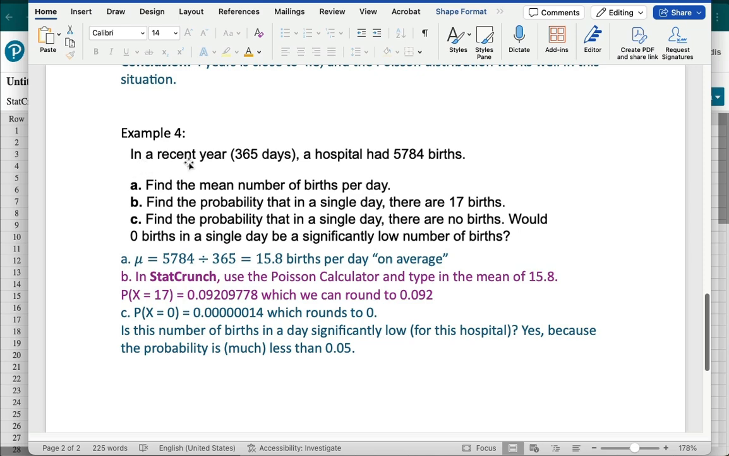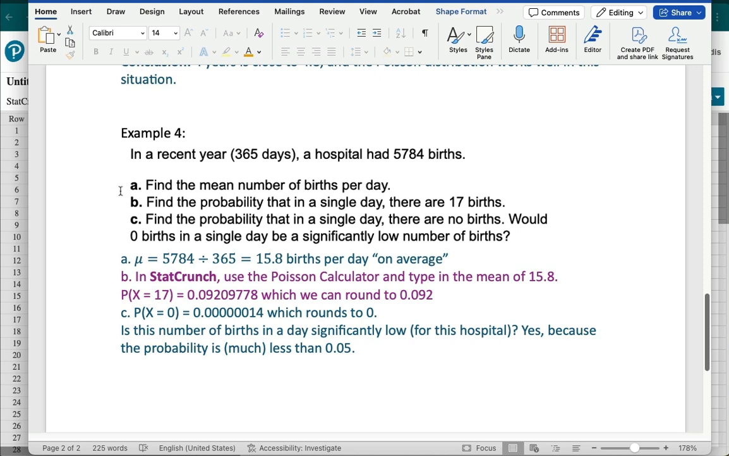Our last example: in a recent year of 365 days, a hospital had 5,784 births. So there's a 3-part question here. Part A is asking, find the mean number of births per day. So to do that, we're calculating mu. Births per day means you have to start with the number of births and divide by the number of days. So that's 5,784 divided by 365, which gives us 15.8 births per day on average.